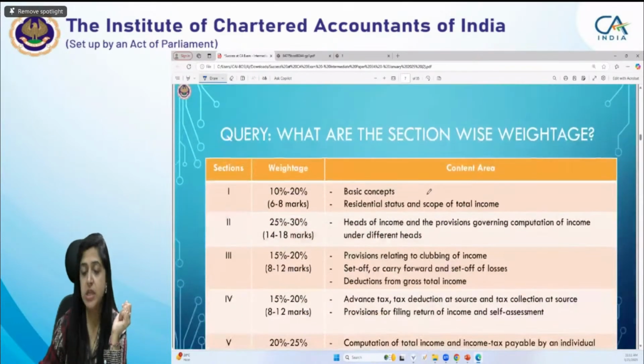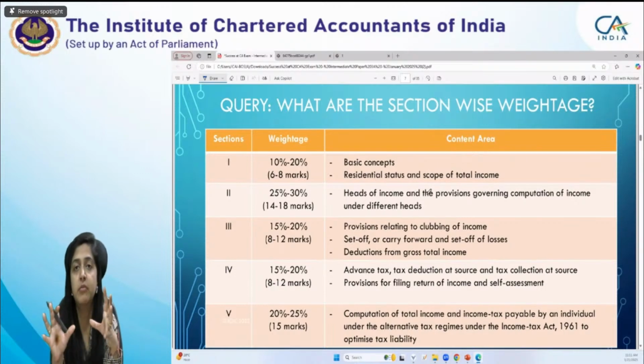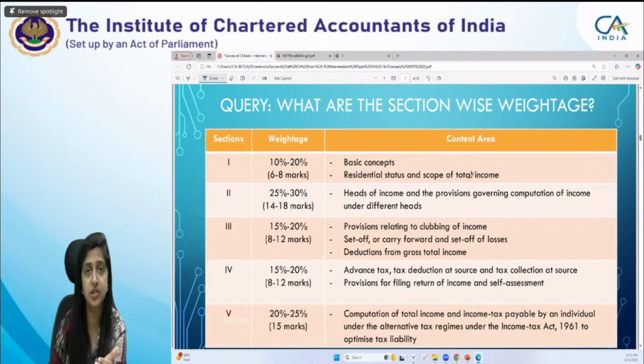Now this is the section-wise weightage. Section-wise weightage means this is your paper pattern, or you can say how much marks can come from which chapter or which section. So if you see your whole syllabus in the study material, 9 chapters are there. So basically these are the 9 chapters.